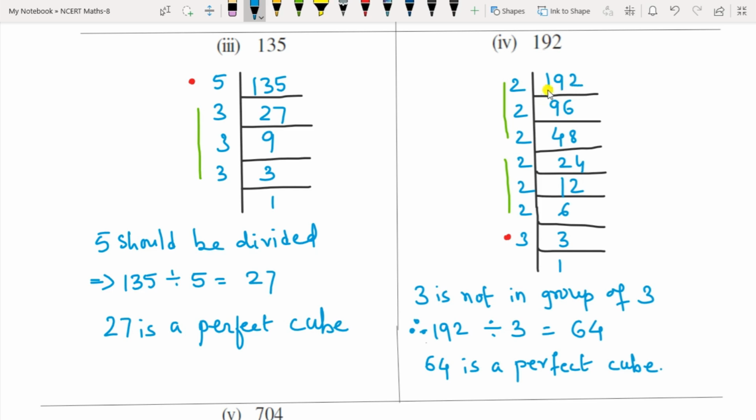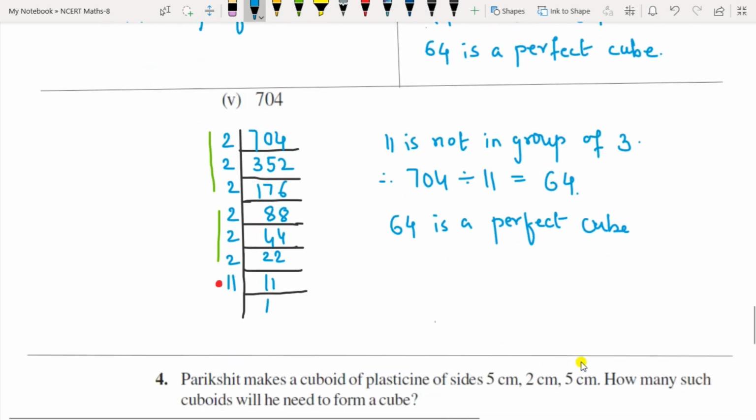Similarly here for 192, do the prime factorization. 3 is a lone number here, so 3 is not in a group of 3, so divide 192 by 3, that gives 64, which is a perfect cube. Then next one is 704. Do the prime factorization. Here 11 is a lone number, so 11 is not in a group of 3, therefore divide 704 by 11, gives 64, which is a perfect cube.